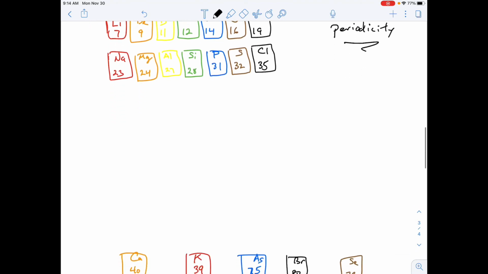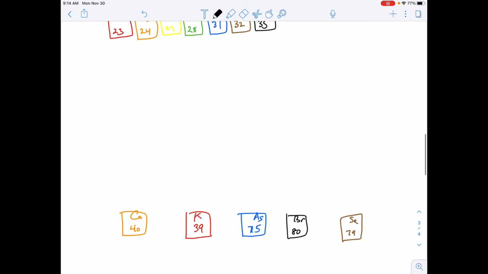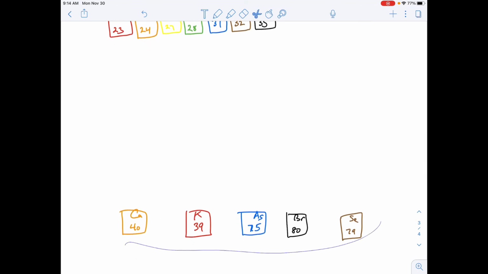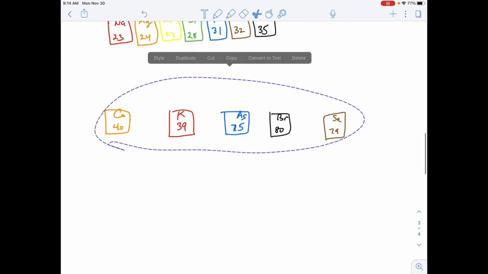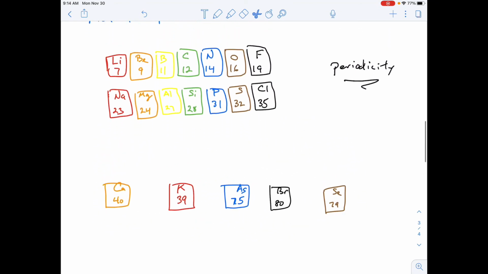When new elements were discovered, he could take them, and depending upon their properties and their masses, he could place them in the right spot in his table, right? So, like, here's potassium. Well, he knew potassium was going to go here, right? Because 35, 39, increasing order, but it's a red element, so it behaves a certain way, so it's going to go there.